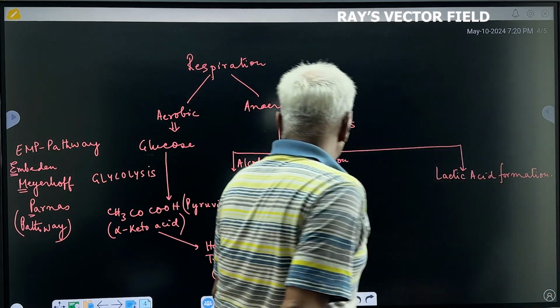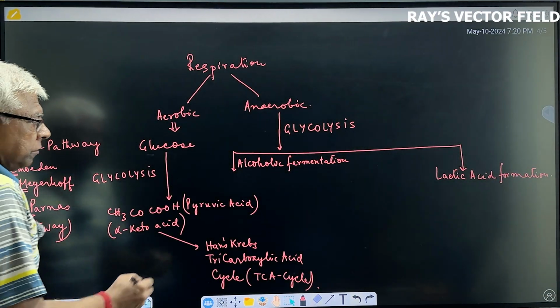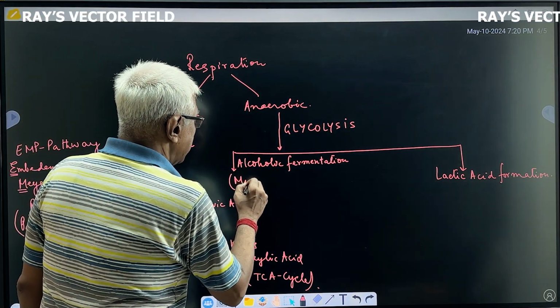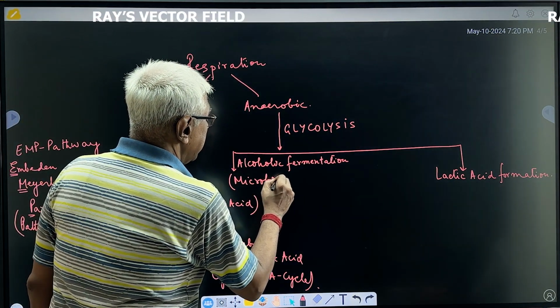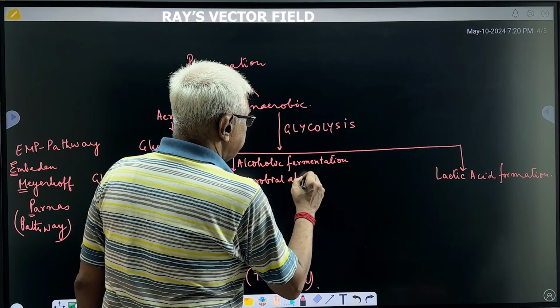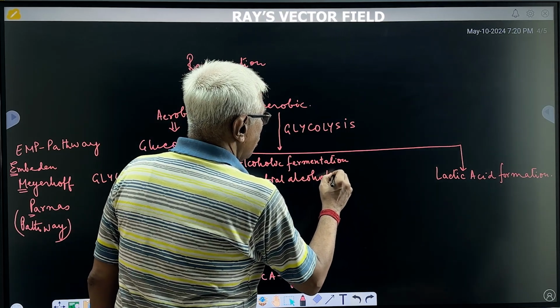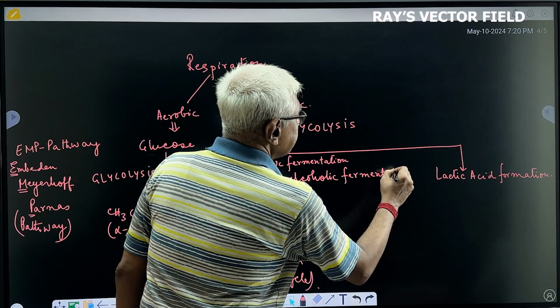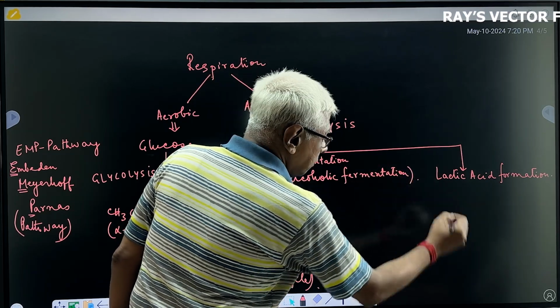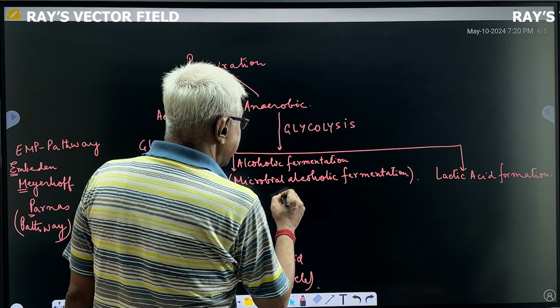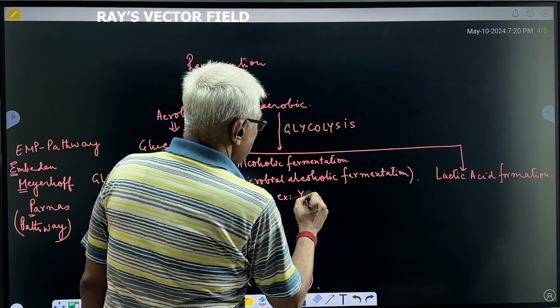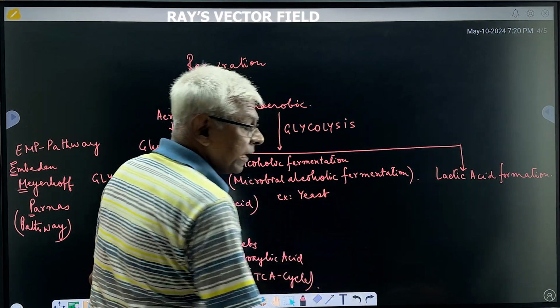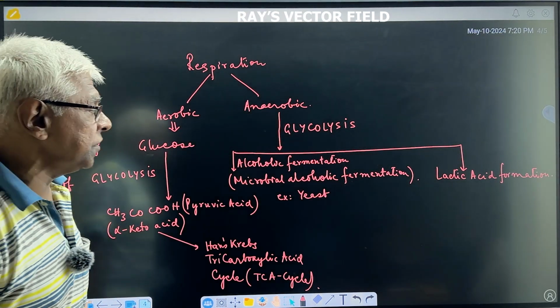Now, what is alcoholic fermentation? This is actually a microbial process. It occurs in yeast. The scientific name for yeast is Saccharomyces cerevisiae.